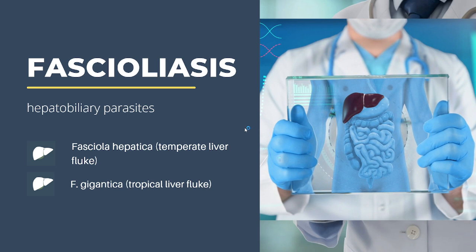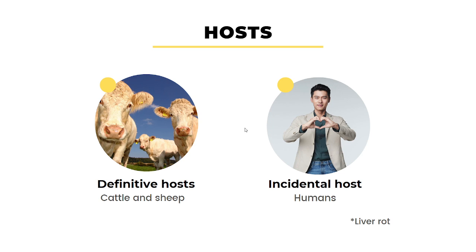Both parasites are hermaphroditic. They also have similar life cycles and clinical manifestations in humans, so we discuss them together here. Fasciolas cause liver rot among sheep and cattle, which are the definitive hosts. Humans are just incidental hosts.